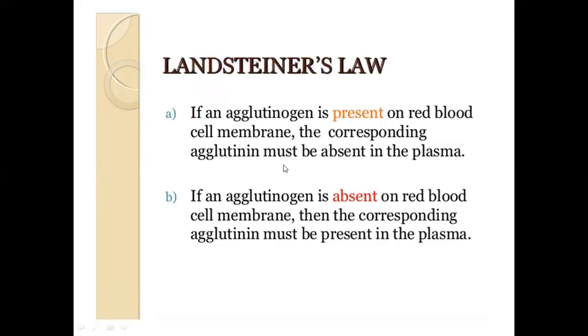So Landsteiner's law: if an agglutinogen, referring to antigen, is present on the red blood cell membrane, the corresponding agglutinin must be absent in the plasma. If an agglutinogen is absent on the red blood cell membrane, then the corresponding agglutinin must be present in plasma. So same as what I have said a while ago, the antigen present in the red cell membrane would indicate the person's phenotype, and that individual would have the opposite antibody of it.